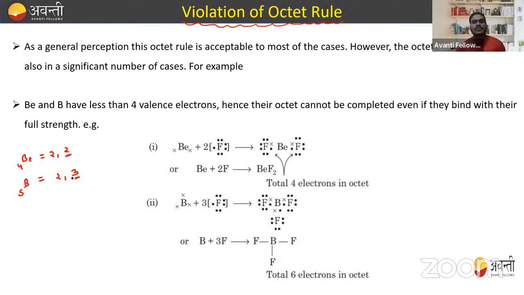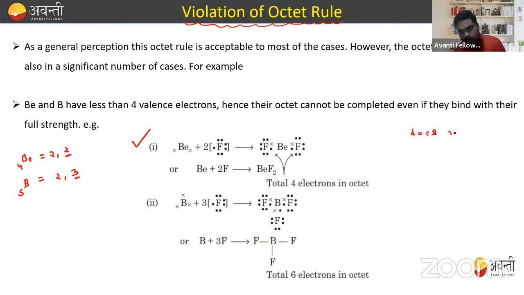So beryllium and boron have fewer than 4 valence electrons, hence their octet cannot be completed even if they bind with full strength, right? If beryllium makes two bonds with its two valence electrons, then also its octet is not complete. Same for boron. If it bonds with full strength, making three bonds with its three valence electrons, then it only gets 6 electrons, so its octet is also incomplete. So we can observe here that in BeF2, only 4 electrons are present in the octet. Similarly in BF3, a total of 6 electrons are present in boron. So these are violations of the octet rule. These compounds do not follow the octet rule.